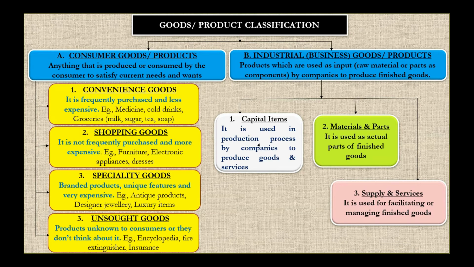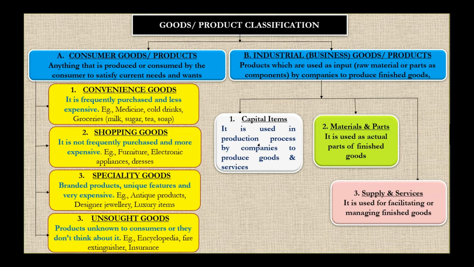Then you have specialty goods. Specialty goods are basically branded products like BMW, Audi, Mercedes, which are very expensive. Okay, the luxury items. These come under the category of specialty items which are not purchased by everybody but elite people. And then finally, you have the category of unsought goods, products which are unknown to consumers or you just don't think about purchasing, like a fire extinguisher.